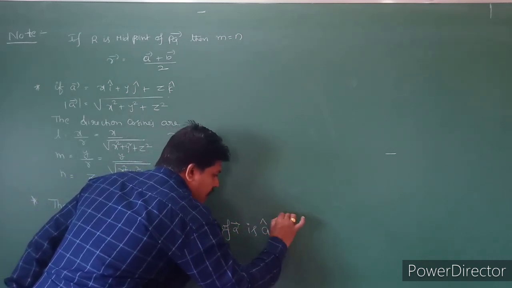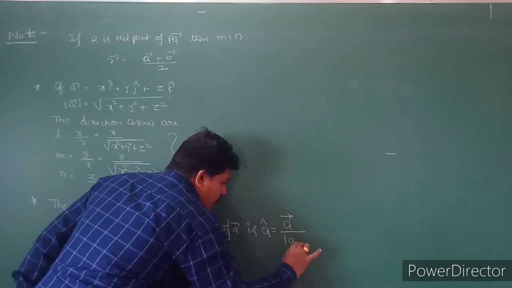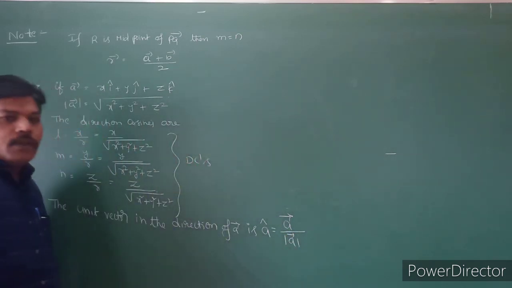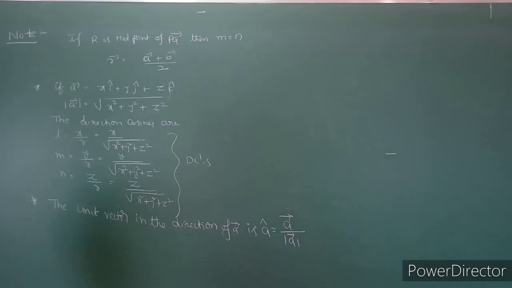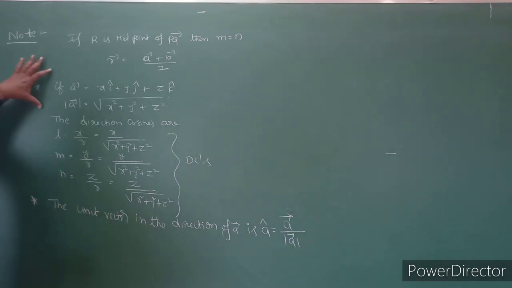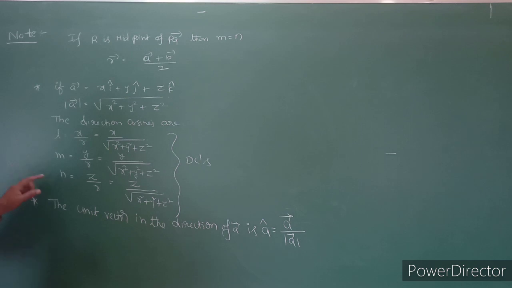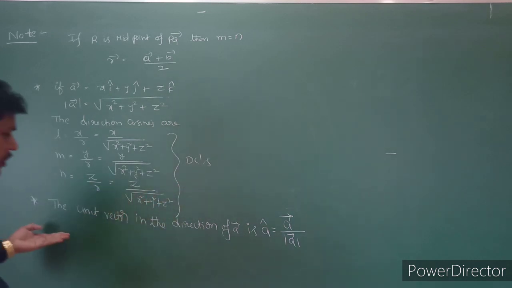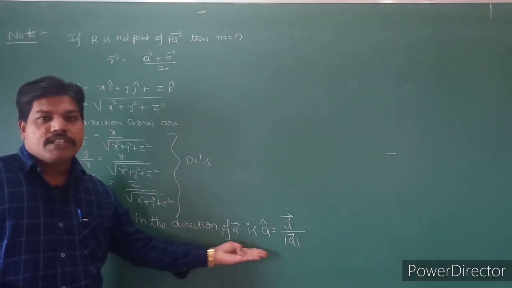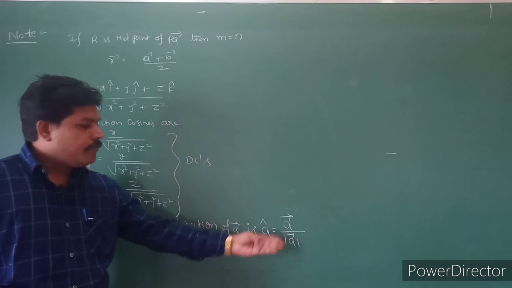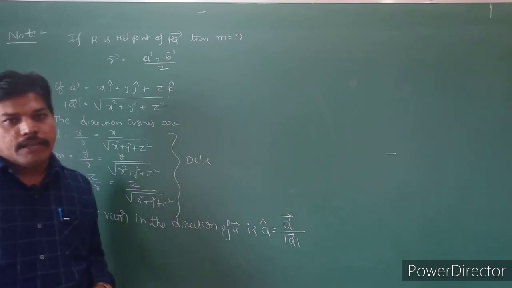A cap. What is A cap? A bar by mod A bar. So these are points we are going to calculate. How to calculate the direction cosines? First we take the given vector and calculate the magnitude of the vector, then the direction cosines cos alpha, cos beta, cos gamma, L, M, N, x by r, y by r, z by r. The unit vector in the direction of A bar is A cap, which is A bar by mod A bar.